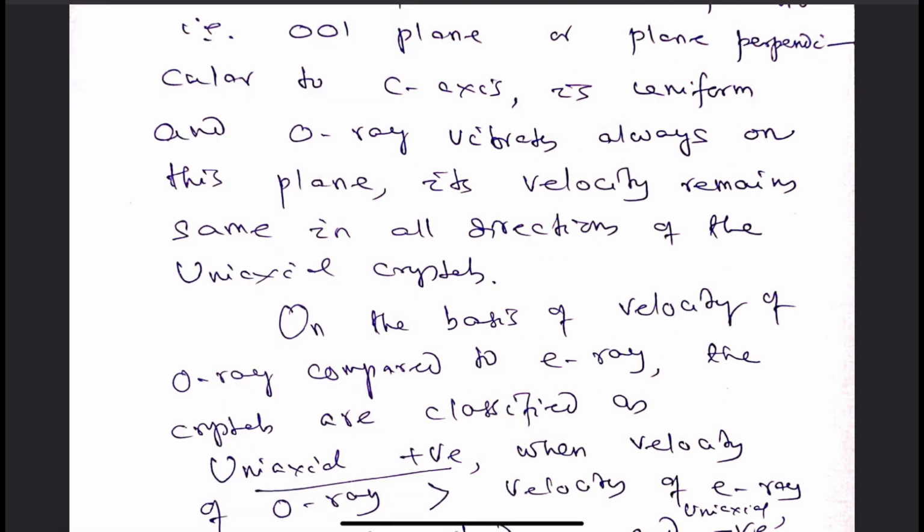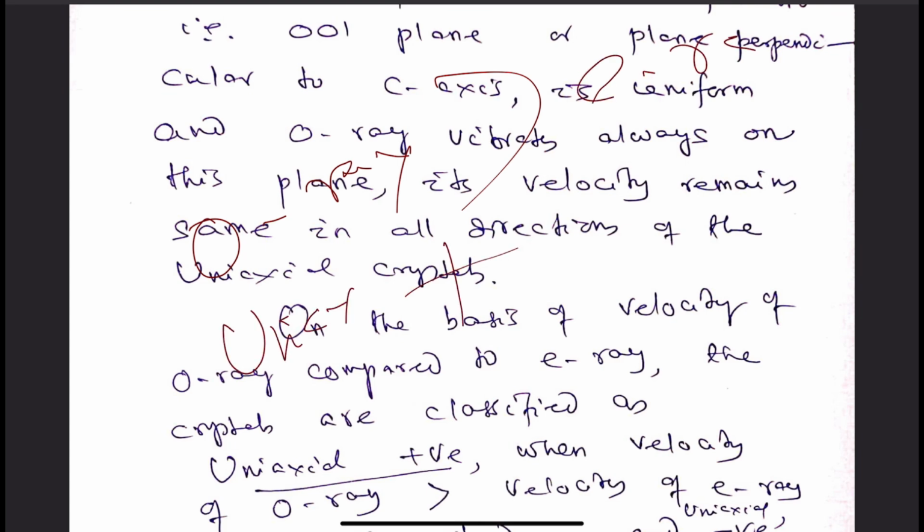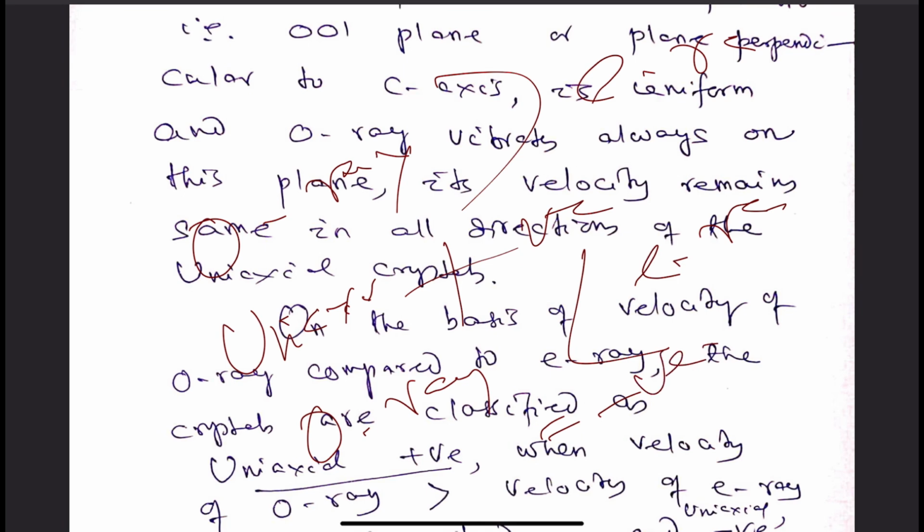If O ray has greater velocity than E ray, the mineral is said to be uniaxial positive. This is the case of uniaxial minerals. If O ray has velocity less than E ray, it is called uniaxial negative.